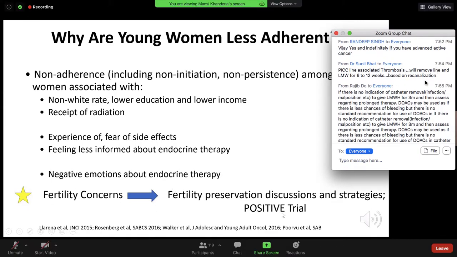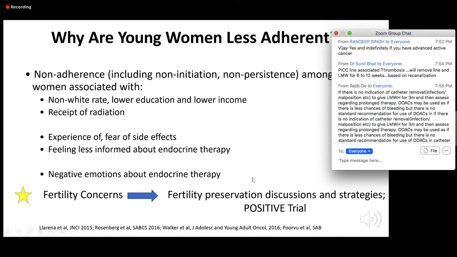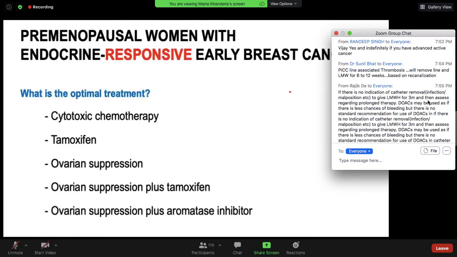And we do have a good, positive trial now, which does explore a lot of options for fertility preservation. However, I'm not going to cover that. That's a separate topic altogether.